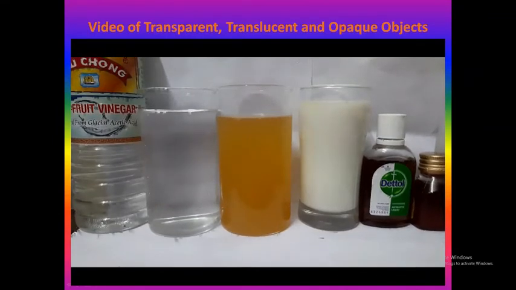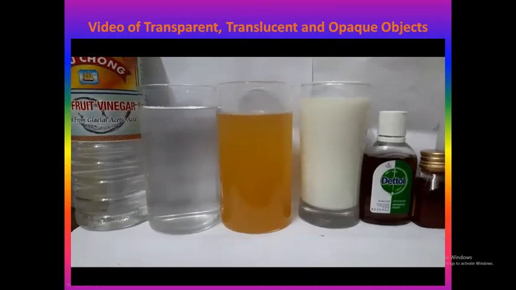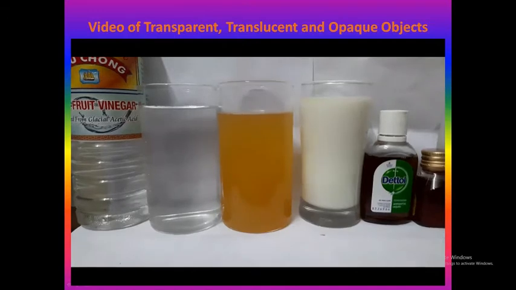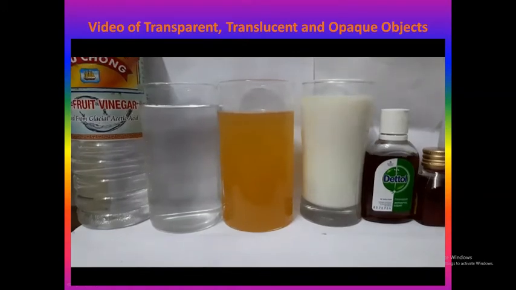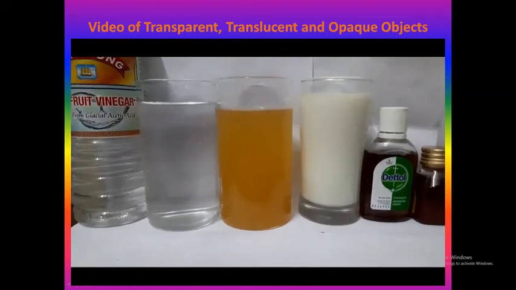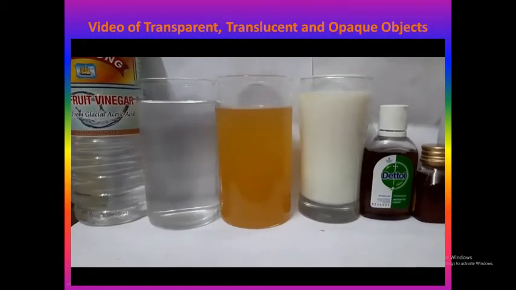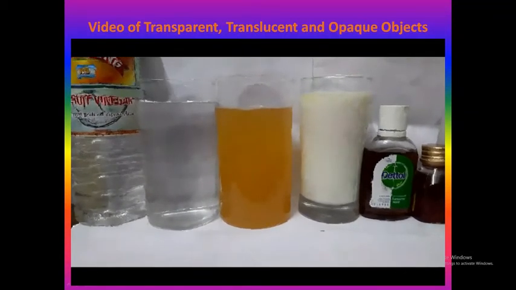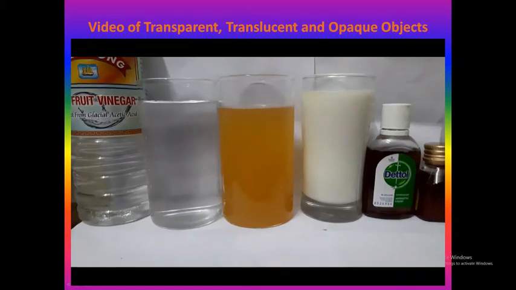Here we are having a few examples. You can see first one is a non-fruit vinegar, then water, then milk juice, orange juice, then milk, then Dettol bottle and honey, and then a few opaque objects like plastic objects these are. So first of all we will try this by taking an example of laser light.